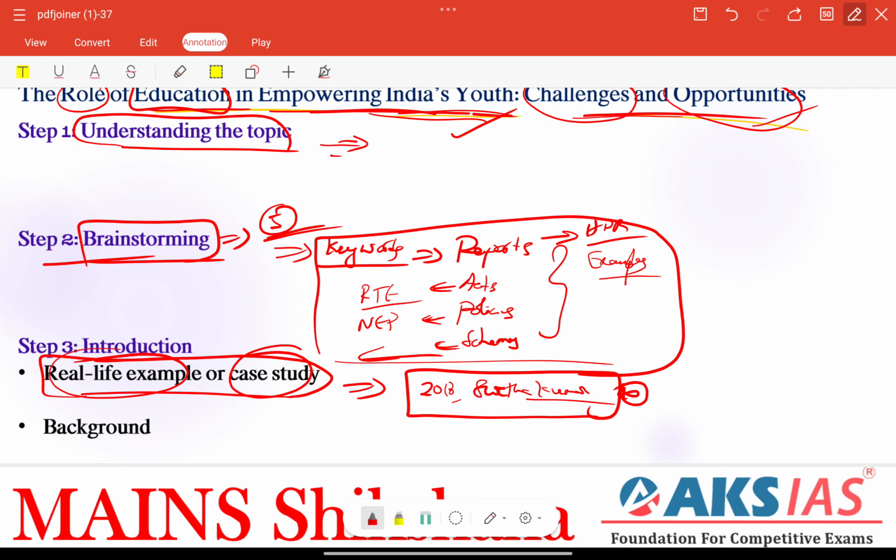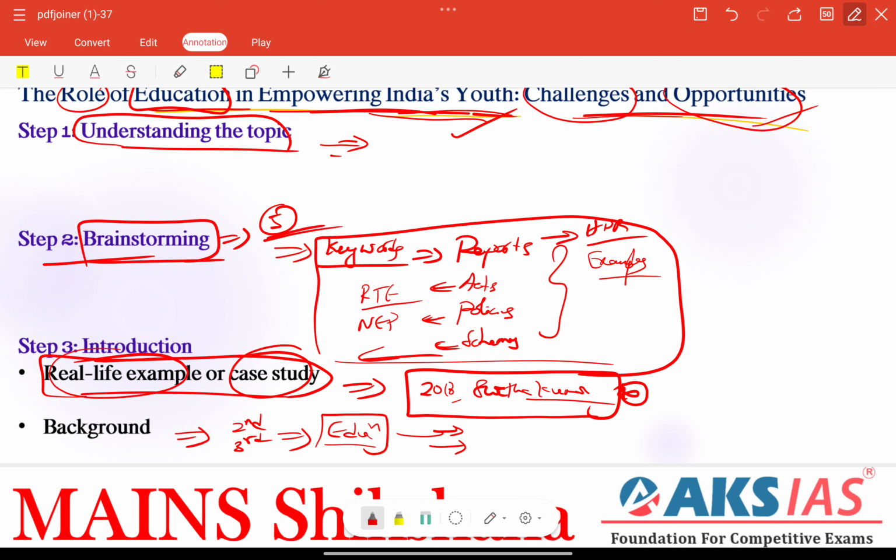Other than that, in the second part or second paragraph, we can add our important background. Background means we can connect our particular topic to education-related issues, or human development or social progress related issues regarding our education topic, right? Other than that, we can add here some important facts.